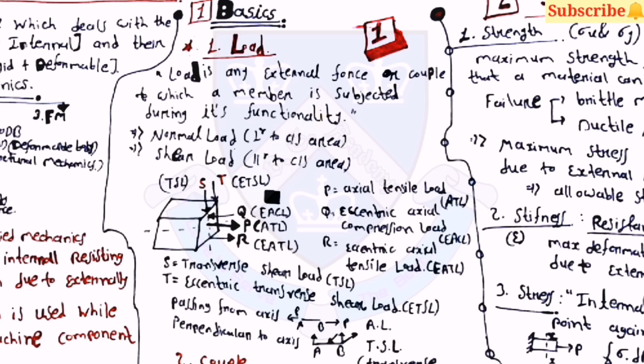As you can see here, first is the load. It is any external force or couple to which a member is subjected during its functionality. There are two types of load. First is normal load, second is shear load. Normal load is always perpendicular to the cross-sectional area and shear load is parallel to the cross-sectional area. Then one diagram for the axial tensile load, then eccentric axial compression load and eccentric axial tensile load. S is for transverse shear load and T is for eccentric transverse shear load.